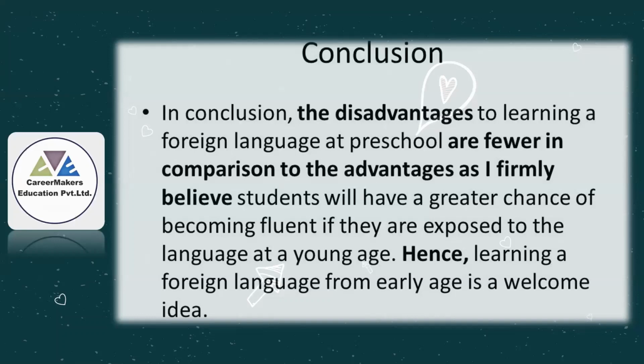Because the second body paragraph was contradicting the first body paragraph, I added the linking device "on the other hand". And then I started to add my idea in favor of the statement that learning a foreign language at preschool is of course a better choice.